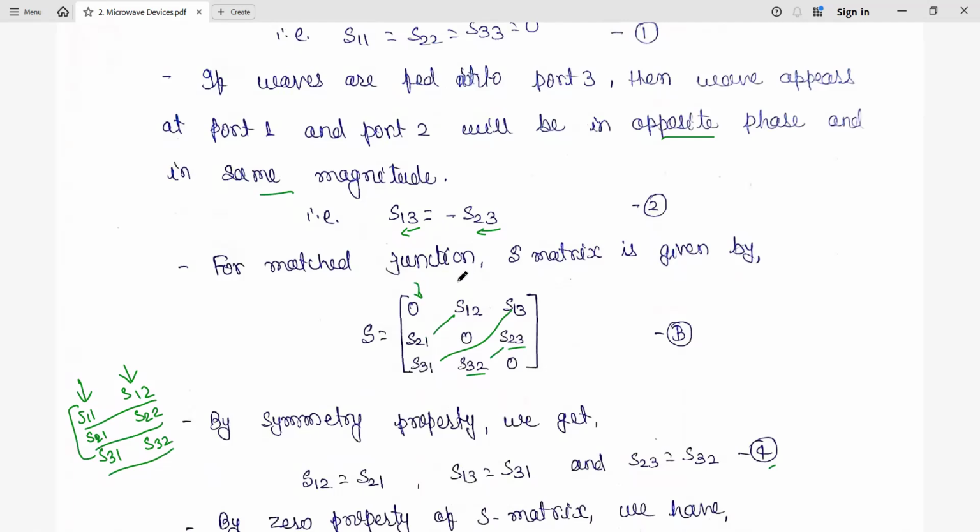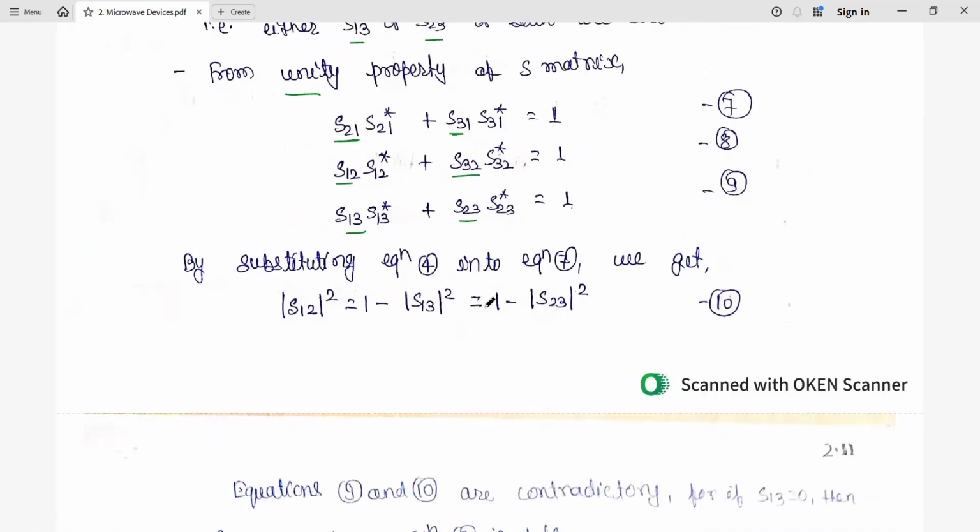Again S12 and S32 in the second column, and S13 and S23 in the third column, their conjugates are multiplied and added. That equals 1. So same columns and their conjugates are multiplied and added, and that is equal to 1.